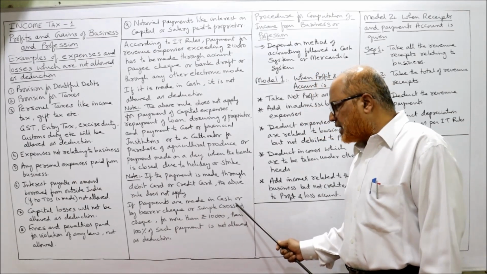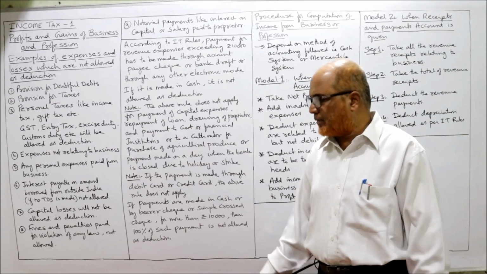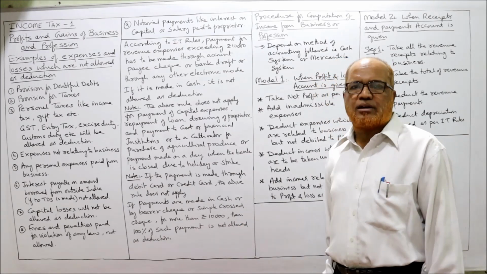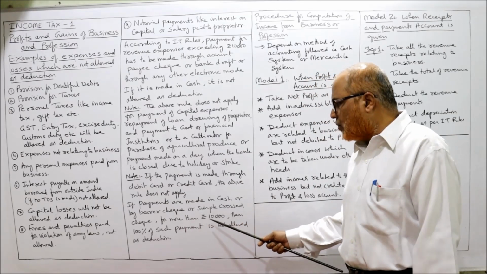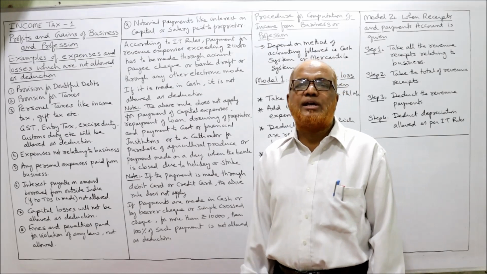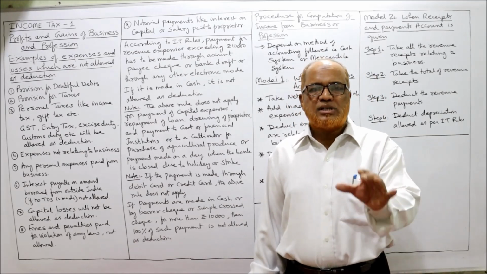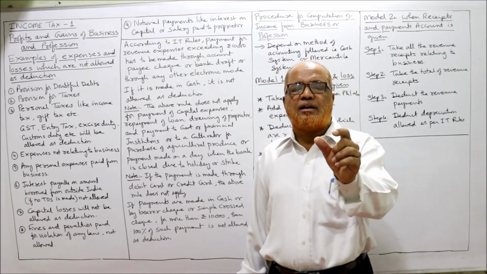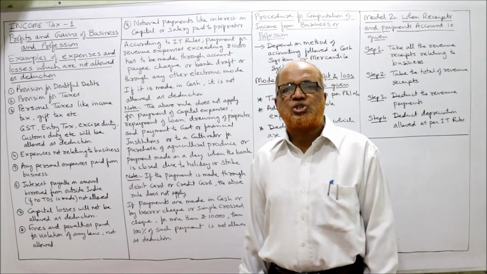If payments are made in cash or bearer cheque, meaning an open cheque without crossing, or a simple crossed cheque, which is not an account payee cheque, for more than 10,000, then 100% of such payment is not allowed as deduction. Suppose in the coming problem, it is given that 15,000 rupees is paid in cash for purchasing stationery.